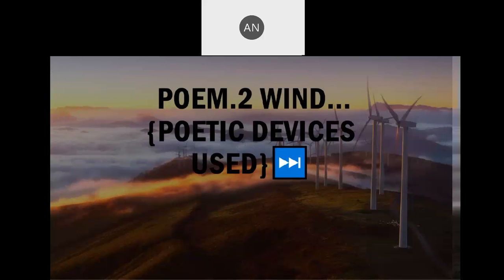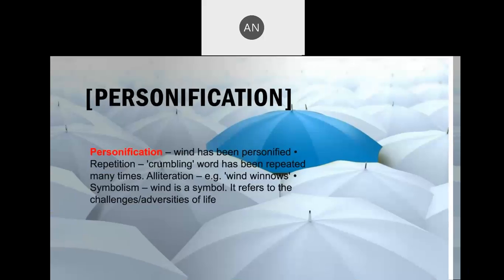Now in Wind we have some poetic devices. Personification. I have already told you, in Wind the whole poem is a personification where the wind has become so powerful that everybody is requesting, don't throw away my things, please behave gently, as if we are telling some powerful person. Wind has been personified.